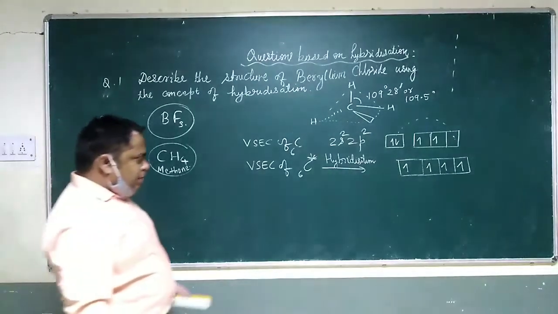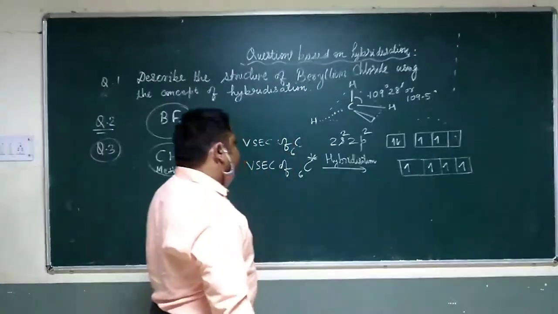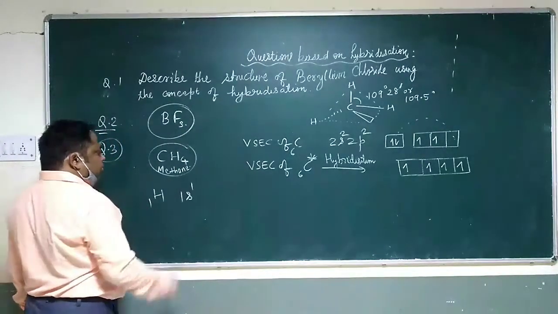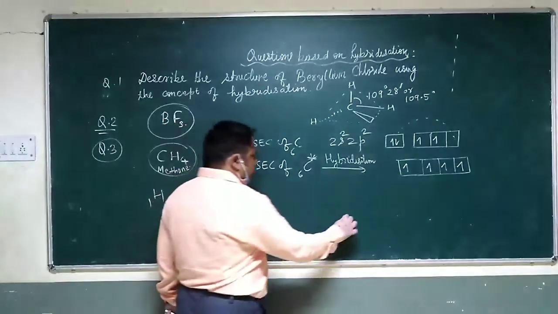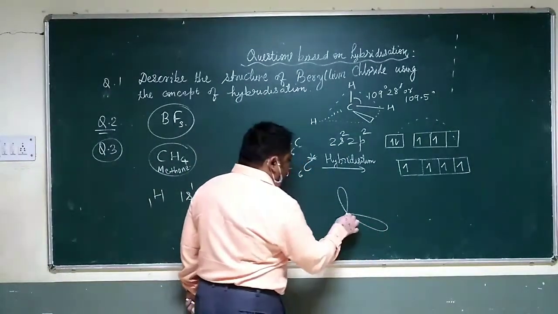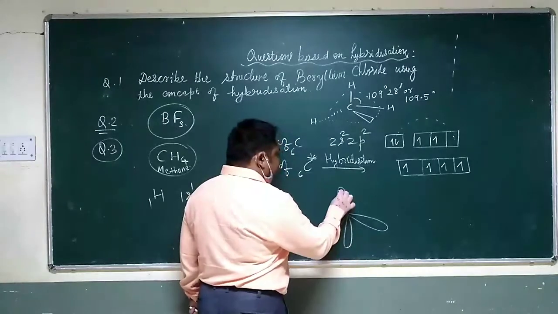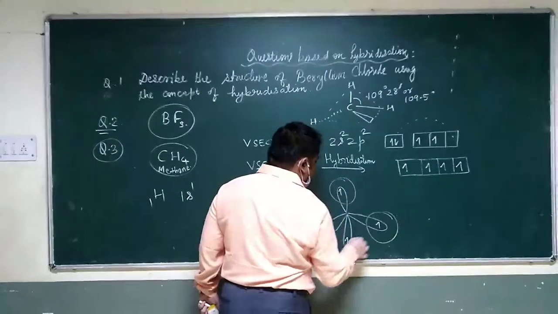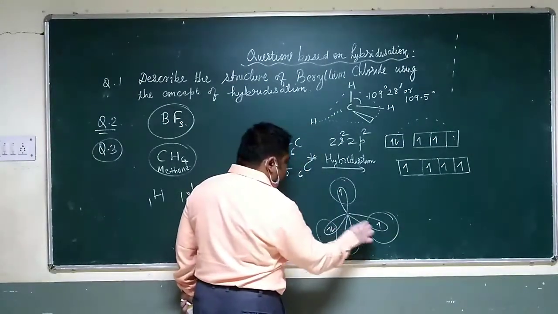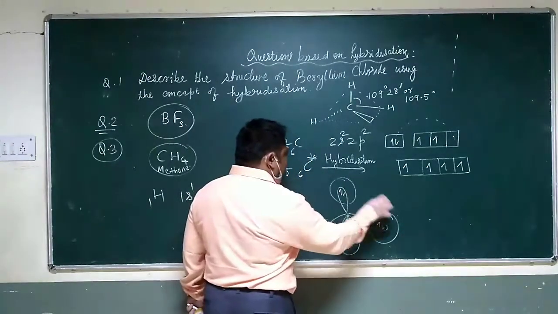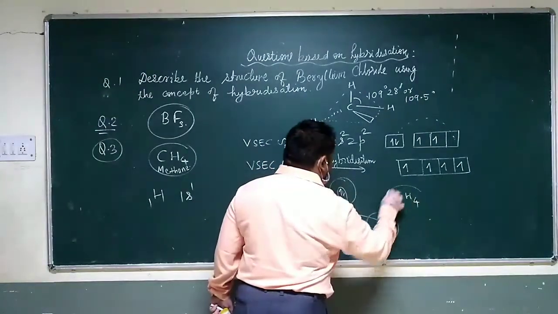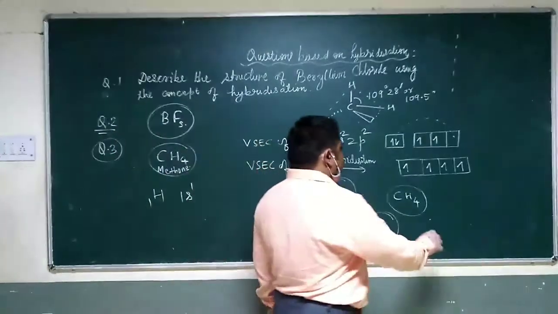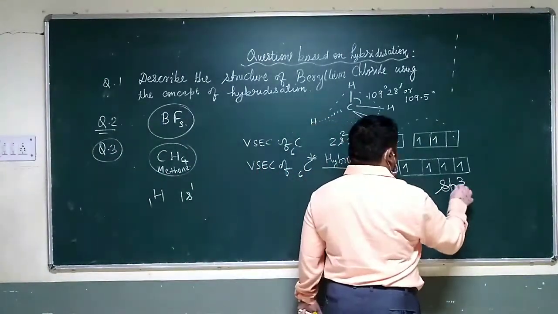Now when 4 electrons are unpaired here, one electron of hydrogen, hydrogen has only 1 electron, 1s1, one electron of hydrogen would come to form a bond with this tetrahedral arrangement. And CH4 will be formed. What kind of hybridization is it showing? It is showing sp3 hybridization.